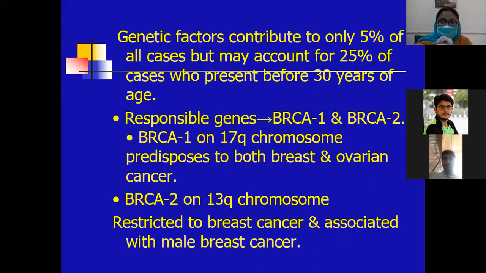So beta, genetic factors contribute to only 5% of all cases, but may account for 25% of cases who present before 30 years of age. The responsible genes are BRCA1 and BRCA2. BRCA1 is present on chromosome 17q, which predisposes to both breast and ovarian cancer, while BRCA2 is present on chromosome 13q, restricted to breast cancers and associated with male breast cancer.